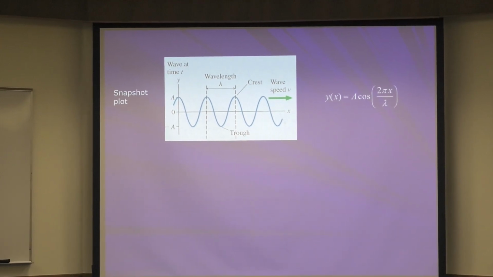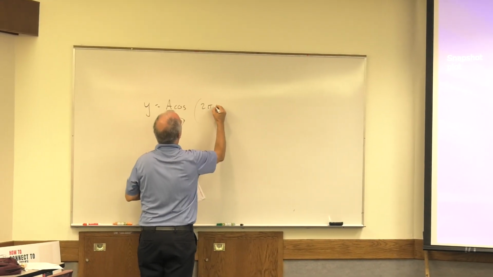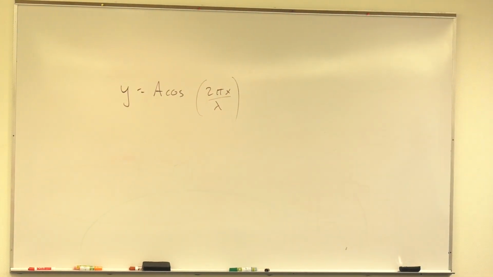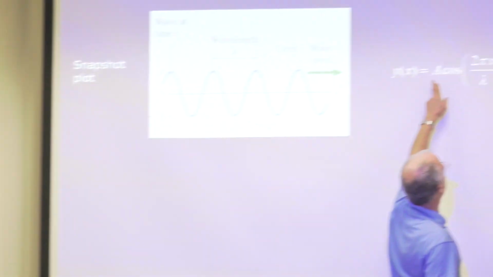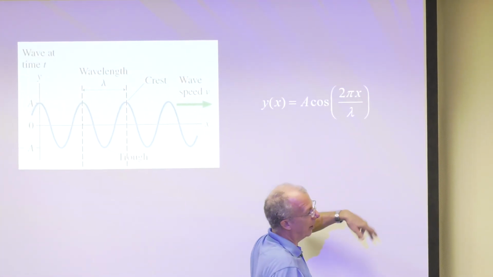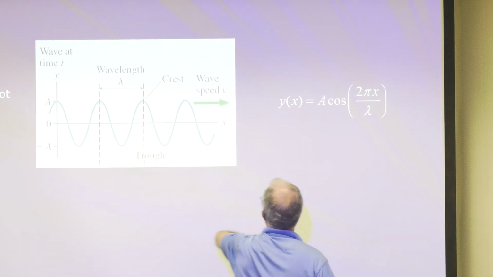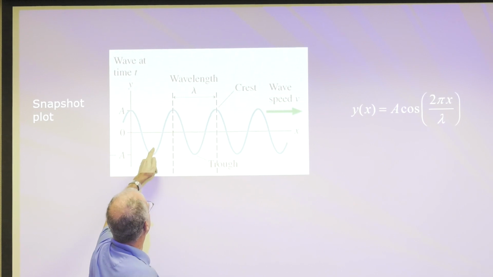We have y equals A cosine 2 pi x over lambda. Let's check in a few places. Let's put x equal to 0. That means we have A cosine 0. Plug in your calculator: what's cosine of 0? 1. So we have A times 1, or A. Yep, works.